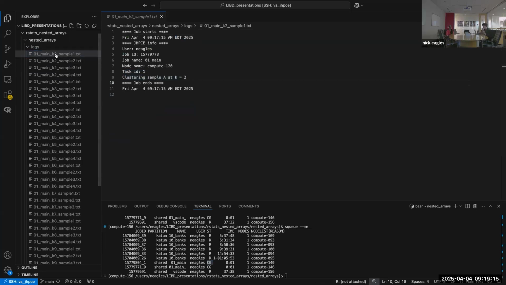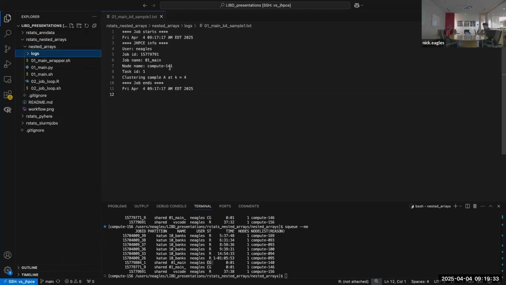So we have the k value and the sample name in the log name. If I go through a different one, sample B, k2, or down here, sample A, k4. So that's one way to do nesting. I'll talk about some of the advantages and disadvantages of this approach after I introduce the other one.